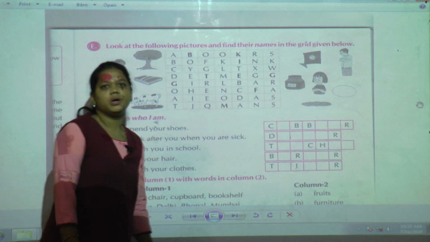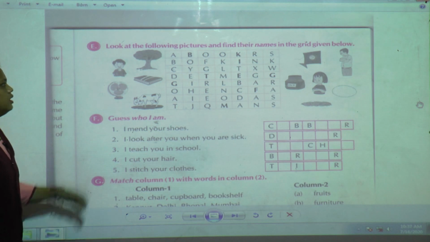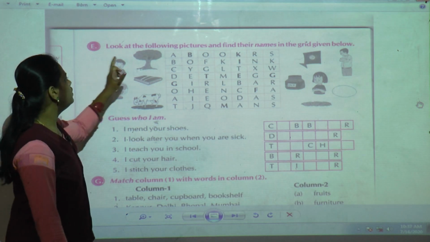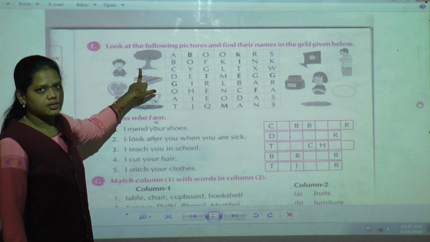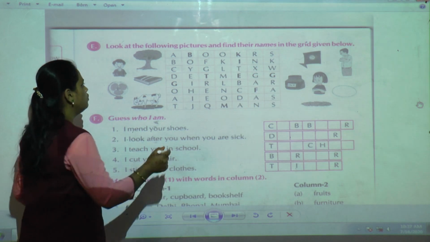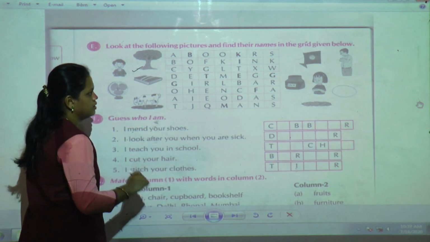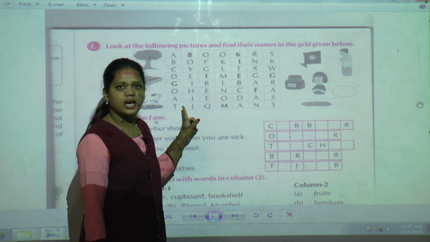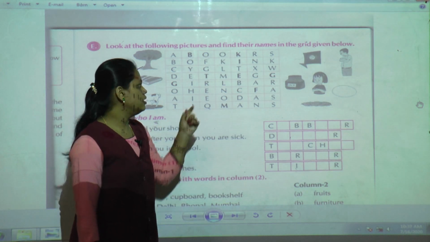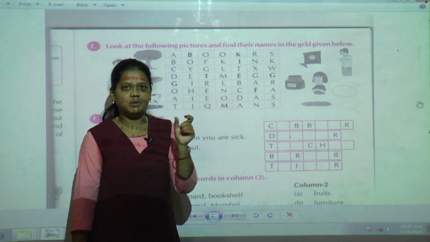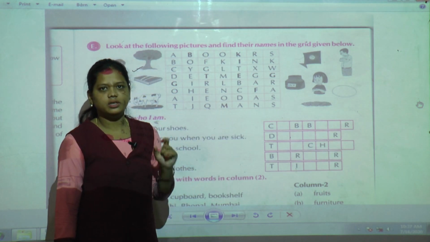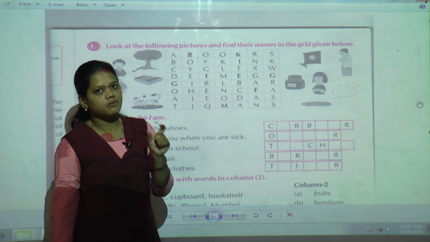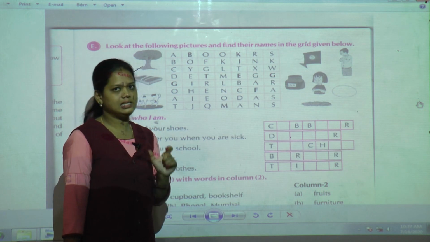Okay, so one by one we are going to see here. From this side, the first picture is what? This is tree. So we have to find out tree where it is. Yes, students, see. You can see one more, they have given the hint. See, some of the letters they have given in bold print. So with the help of that bold print we can find out that word very easily.